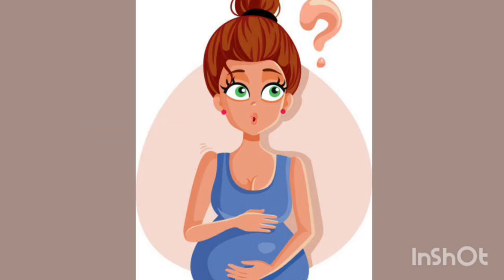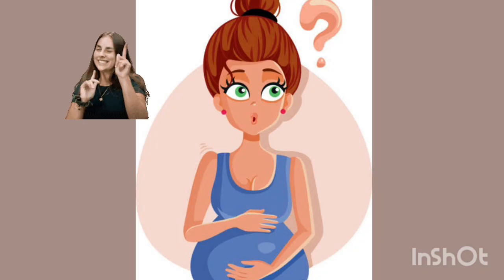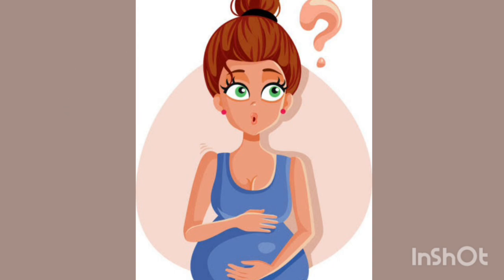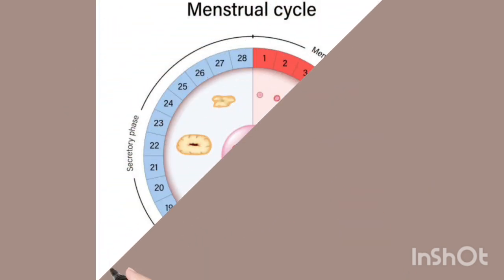So moving on, the way to determine this is to understand the concept of expected date of delivery and the gestational age. Please, very, very important: EDD and GA. So expected date of delivery and gestational age. First of all, we'll look at EDD first.